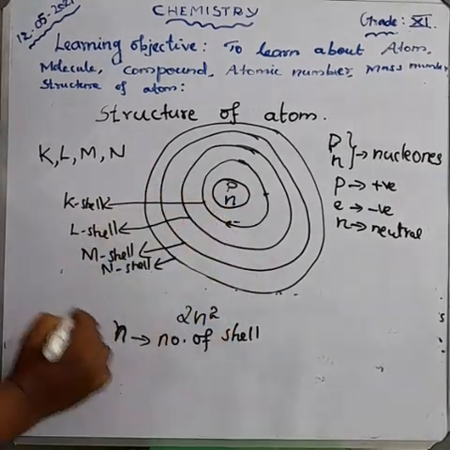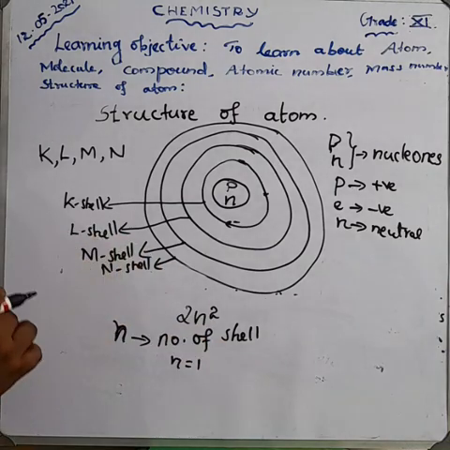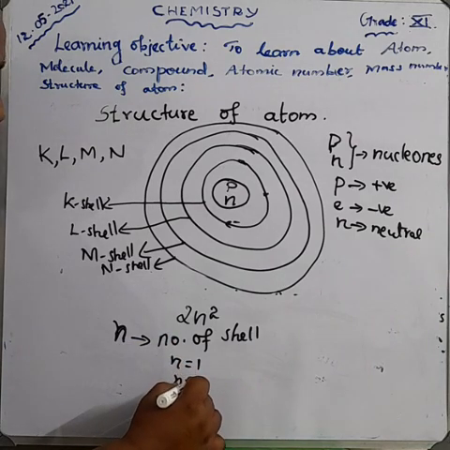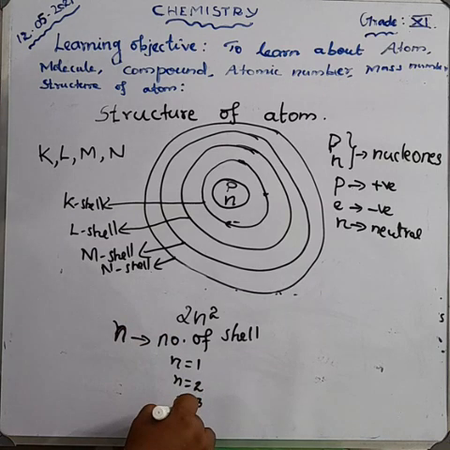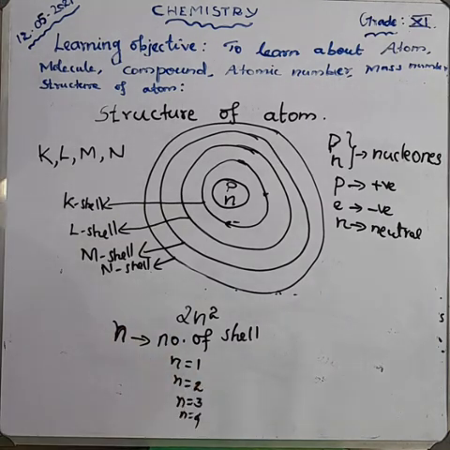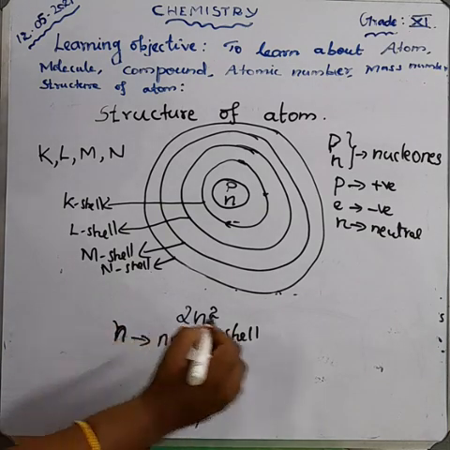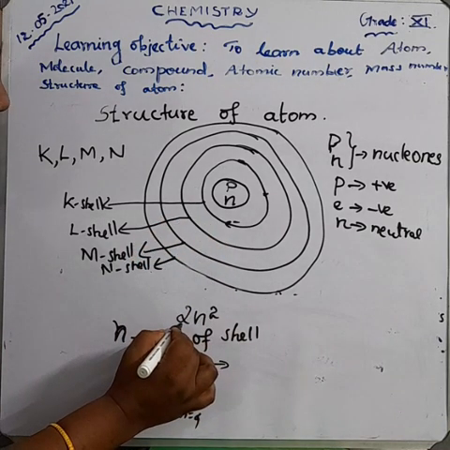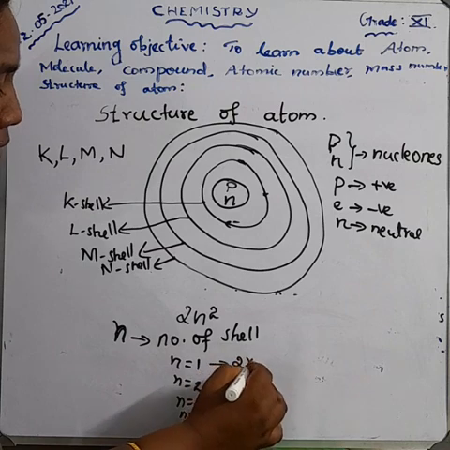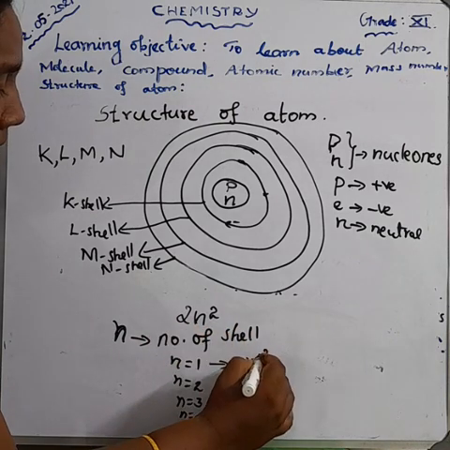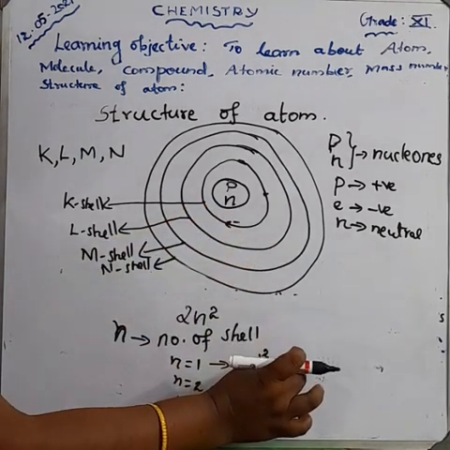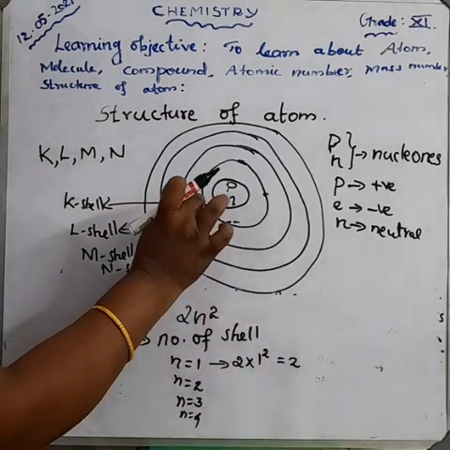For example, when n is equal to 1, that means the first shell. The second shell means n is equal to 2. The third shell means n is equal to 3. The fourth shell means n is equal to 4. So for the first orbit, n is equal to 1, and in the formula 2n square, 2 into 1 square is equal to 2. So the first orbit can occupy only 2 electrons.